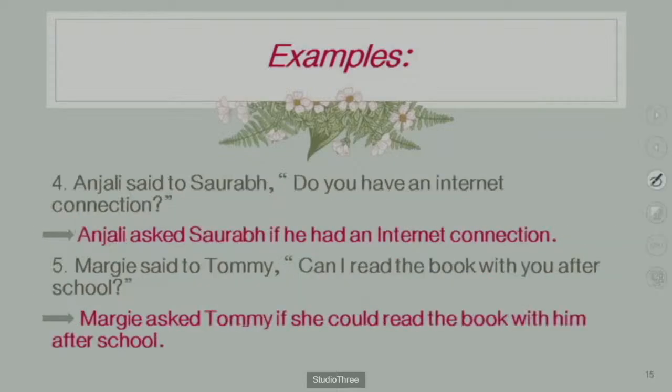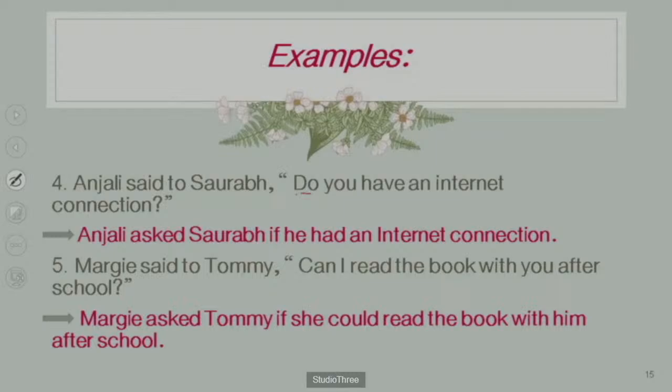Then here are examples. Anjali said to Saurabh, "Do you have an internet connection?" The answer is: Anjali asked Saurabh if, see guys, here why if? Because it is a conjunction. "Do you have an internet connection?"